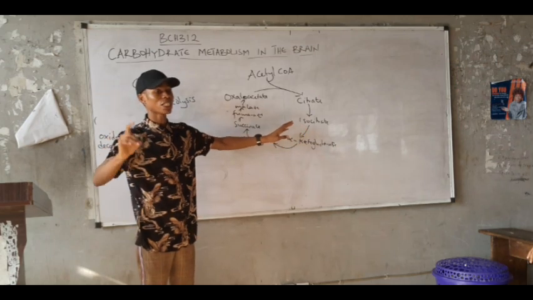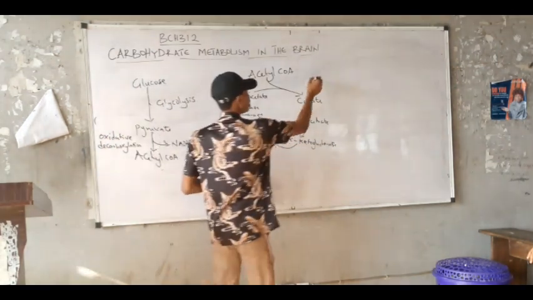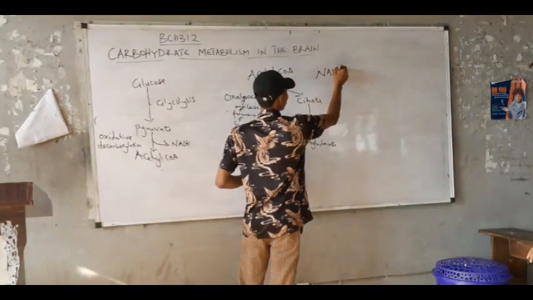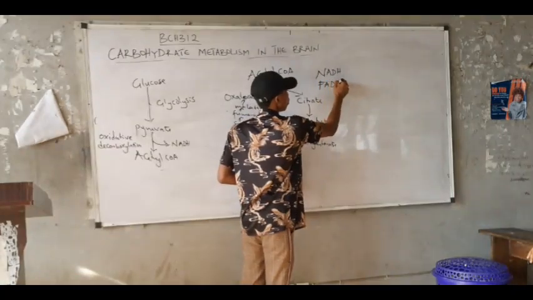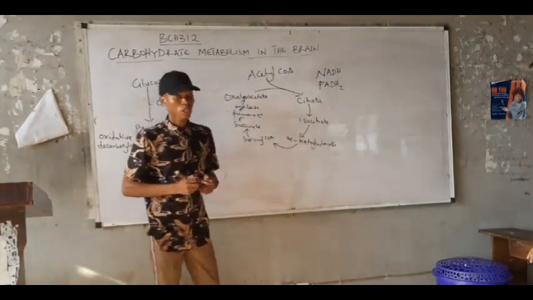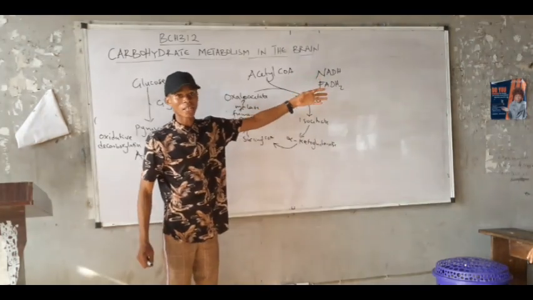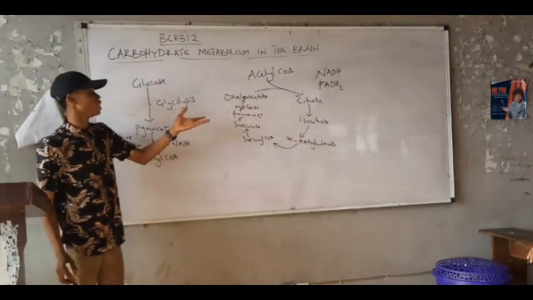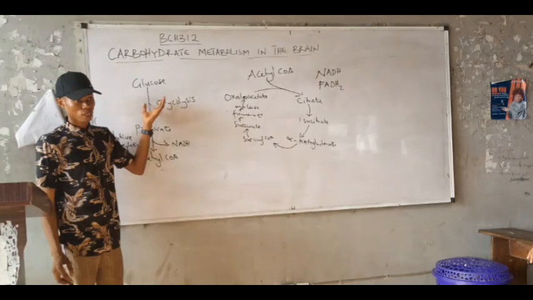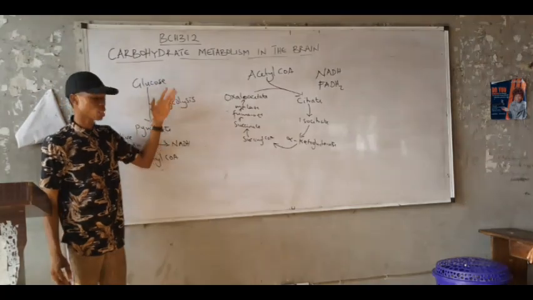Our main interest in this pathway is that NADH was generated, FADH2 was generated also. We generated NADH in glycolysis, step 6 precisely, but we don't want to go into that.